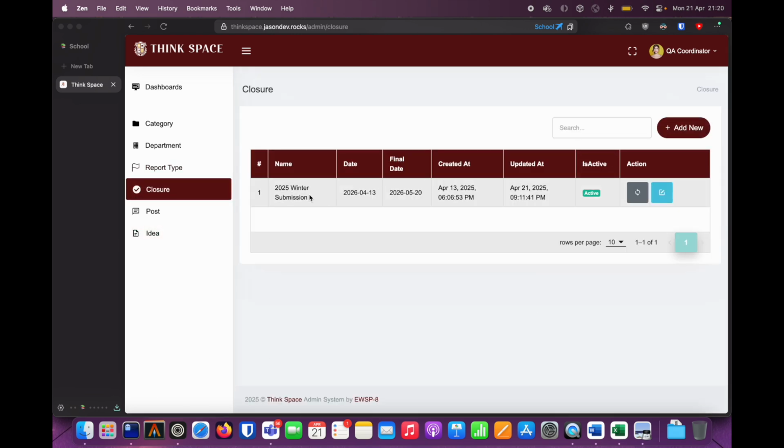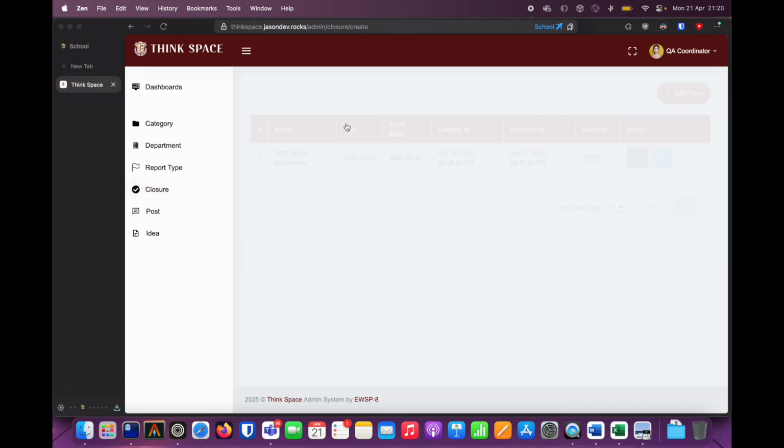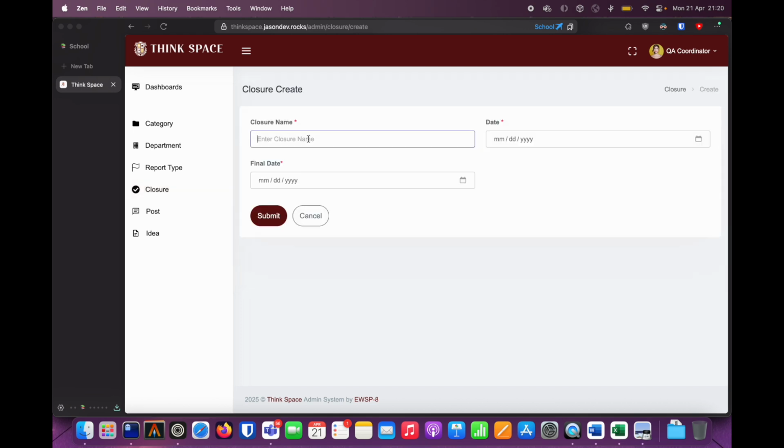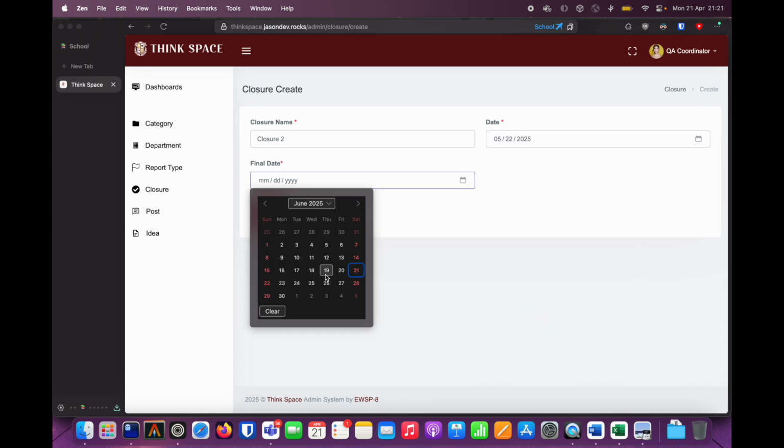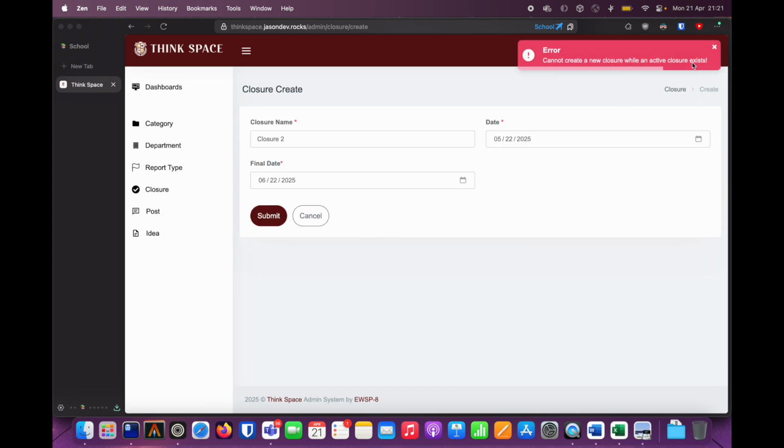Currently this closure is active, right? So its final date is 20 May. And if you try to add a new closure here, you can't do that because only one closure must be active at a time.